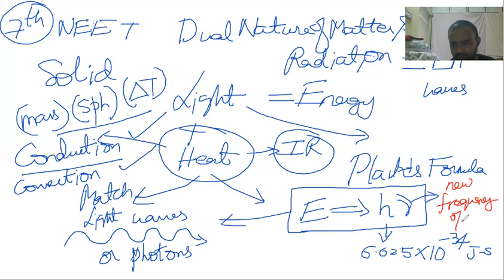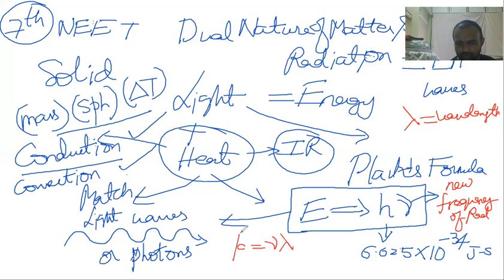Nu is frequency of radiation. I thought frequency was always lambda. No, lambda is wavelength. What is the relation between these two? I will write that. Frequency of radiation. There is a relation which relates frequency and wavelength. What is that relation? Do you know? C is equal to nu lambda.